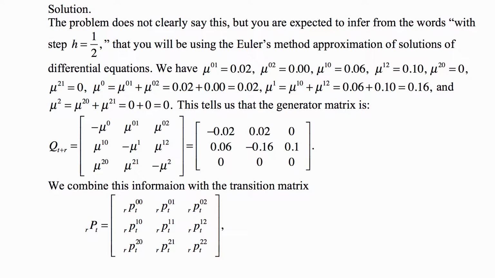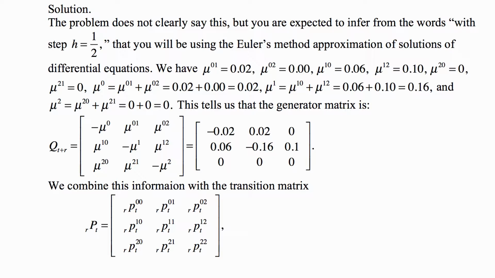And the problem does not clearly say this, but you're expected to infer from the words "with step h equal to 1/2" that you will be using Euler's method approximation of solutions of differential equations. Yes, indeed, that's what the problem says. I call this the original intent theory of actuarial examinations. I think it's a pretty funny joke, but think about it.